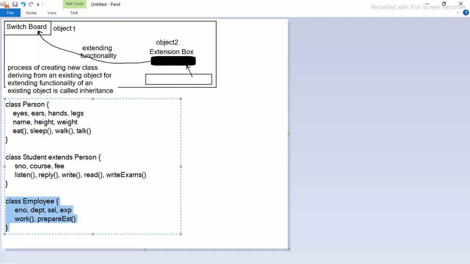If you place like this, can employee be considered a person? Can employee be considered as extending person? No. You should write extends person. Class employee extends person.